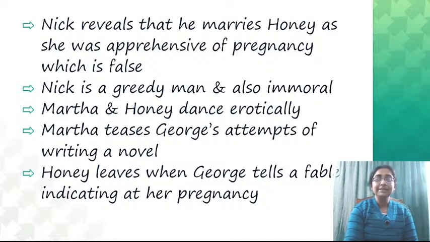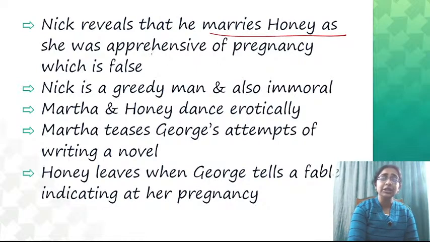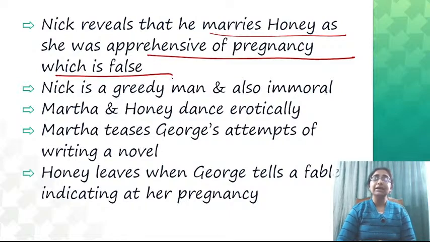Now, Nick reveals that he married Honey as she was apprehensive of pregnancy, which is false. So, Nick also has a very peculiar attitude. Nick also badly needed a child. So, he expresses that yes, the main purpose of marrying Honey was because Honey fascinates that she is going to deliver a child, which is actually not true.